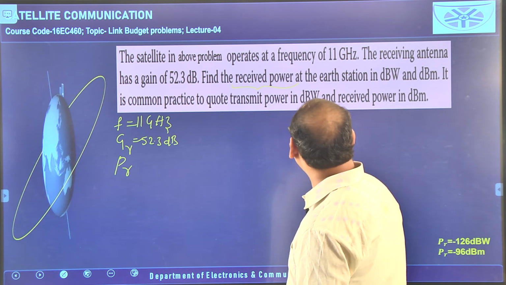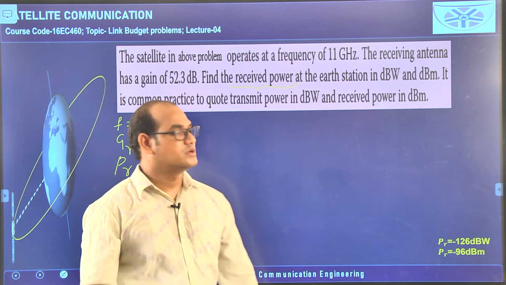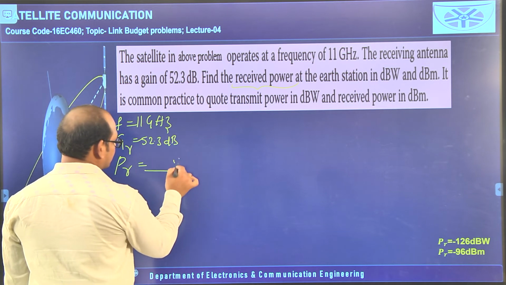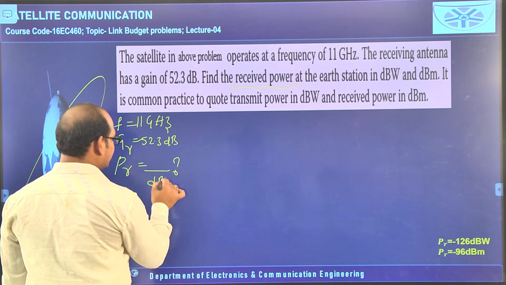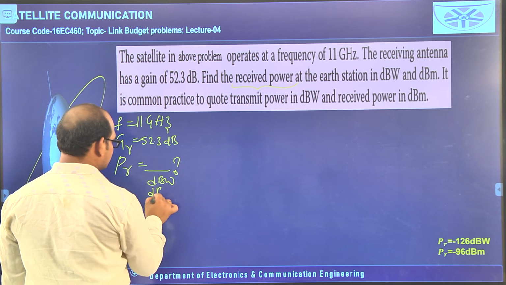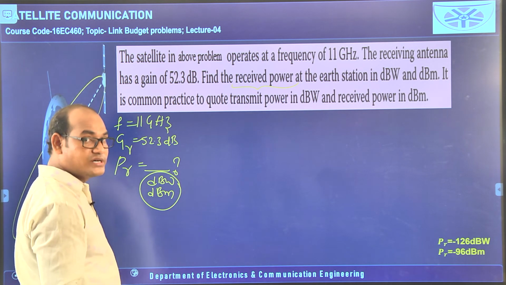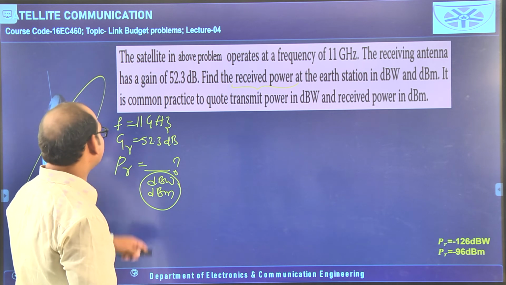PR we have to calculate in dBW and dBm. Okay, in different units we have to calculate. This is how much in dBW and this is how much in dBm. These two we have to calculate. In these two units we have to calculate, but same calculation.